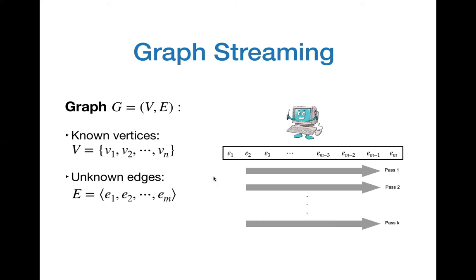Observe that this streaming model is doubly worst case. Why is that the case? This is because the adversary is allowed to choose a hard graph, and they can also choose the order in which the edges arrive. So in some sense, this model is doubly worst case. And there are strong lower bounds known against many problems in this model.